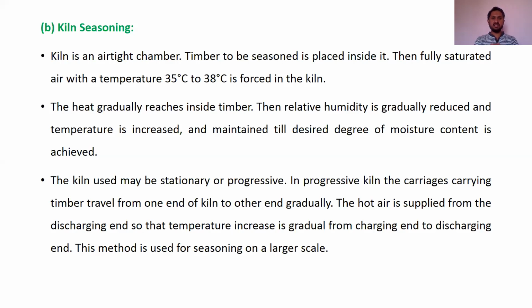The heat gradually reaches inside the timber. Then the relative humidity is gradually reduced and the temperature is increased and maintained till the desired degree of moisture content is achieved. We are keeping it inside a kiln, right? It is an airtight chamber. Then we are increasing the temperature to 35 to 38 degrees Celsius, and because of this temperature, the humidity is gradually reduced. This heat reaches inside the timber, and whatever moisture content is there in the sap of the wood.